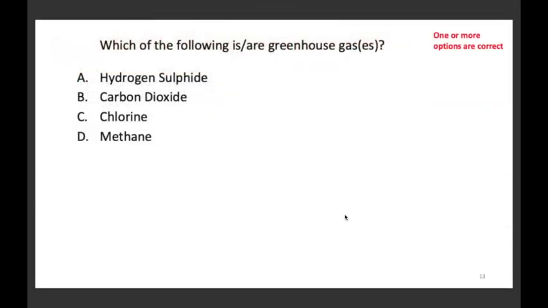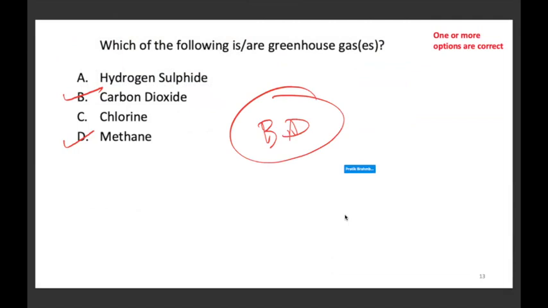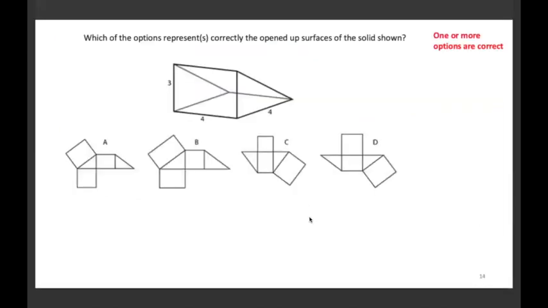Which of the following is or are greenhouse gases? The correct answer here is carbon dioxide and methane. B and D both are greenhouse gases. Okay, we'll move to the next one.